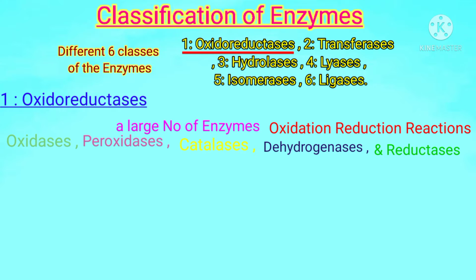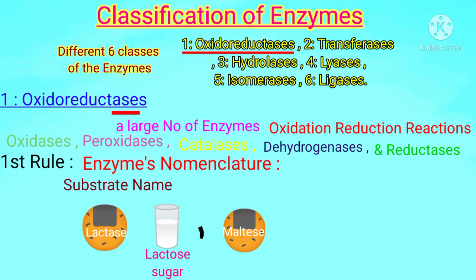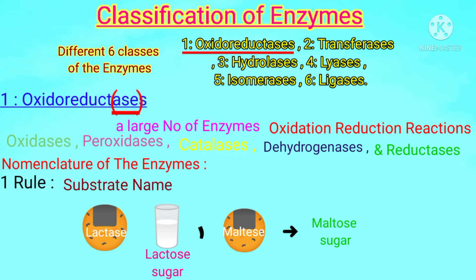Students, most enzymes are named with the suffix "ase." So they are named after their substrate name. That is the first rule of enzyme nomenclature. For example, lactase acts upon lactose sugar, that is a milk sugar. Similarly, maltase acts upon maltose sugar only. So by the addition of this "ase," we can say that every enzyme takes its name from its substrate name. That is the first rule of the nomenclature of enzymes.